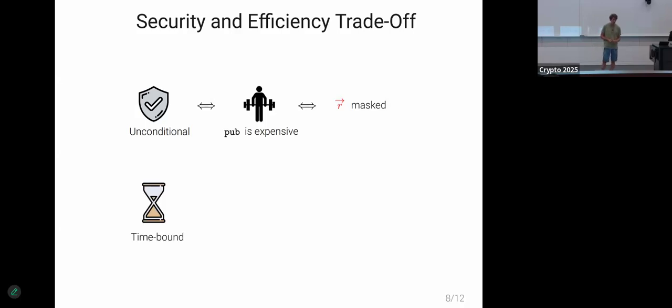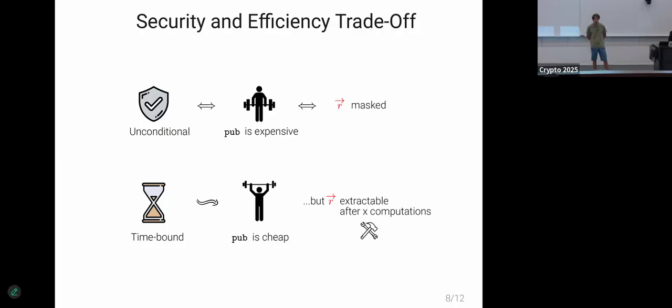On the other hand, we can bound the adversary in time, as I showed before with this time parameter, which allows the client to construct the public bundle in a cheaper way, but makes the secret scalars extractable after X computations.